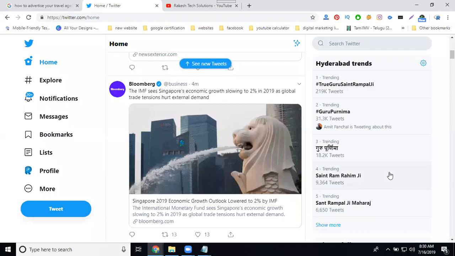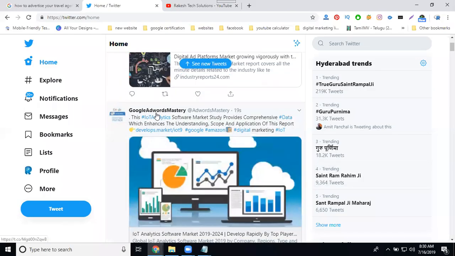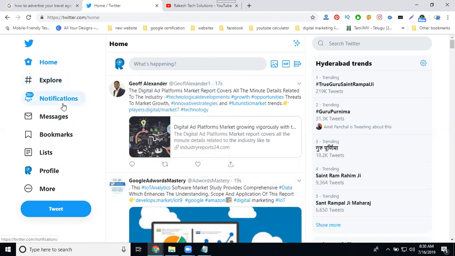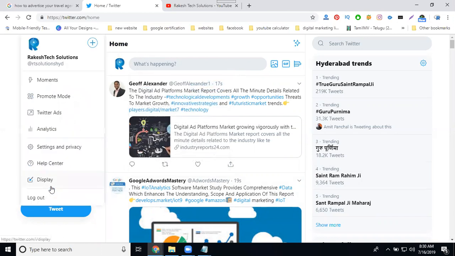So for any post you schedule on your Twitter, we can't use any kind of tools or options. This is not mandatory for your Twitter option. So this is a new version of Twitter. Now click for more. The option is called Twitter ads.